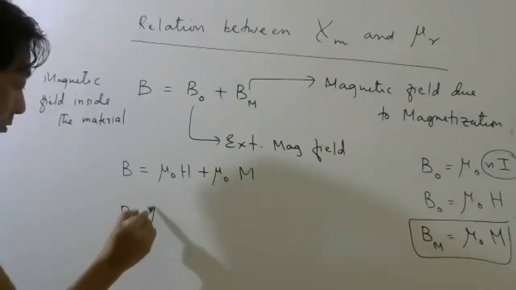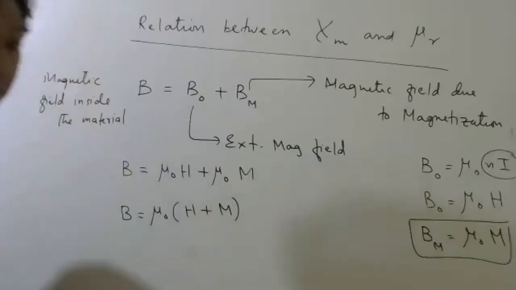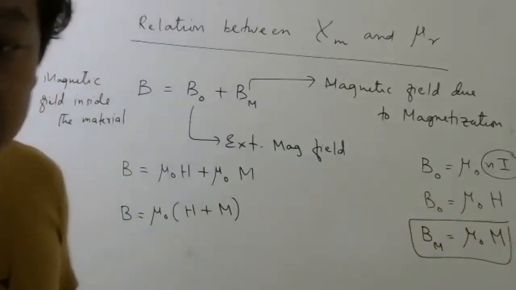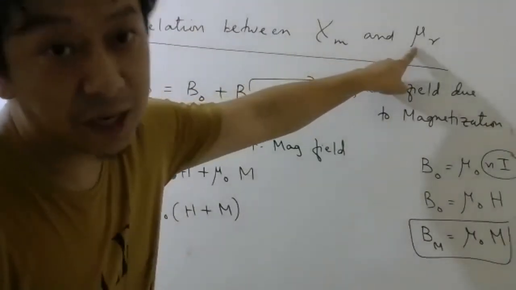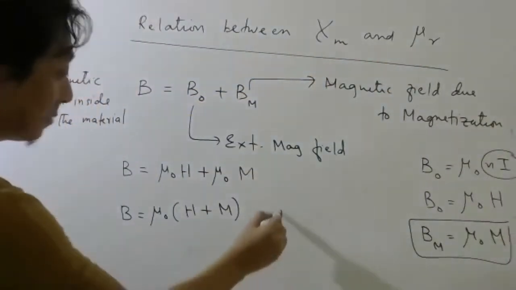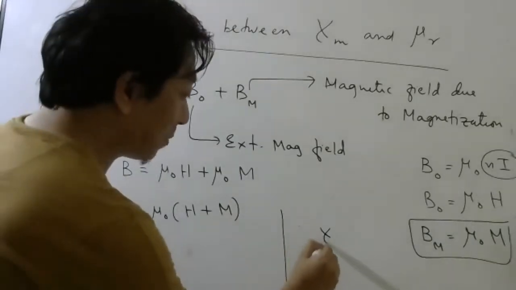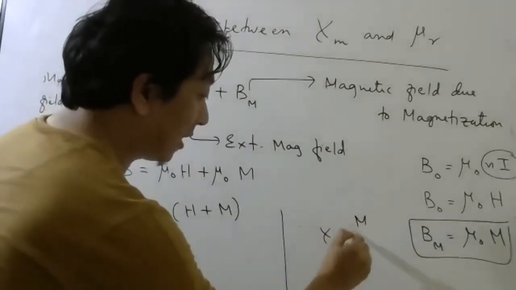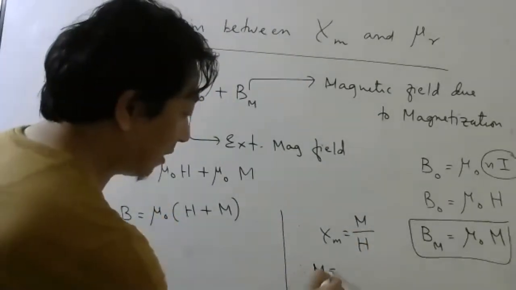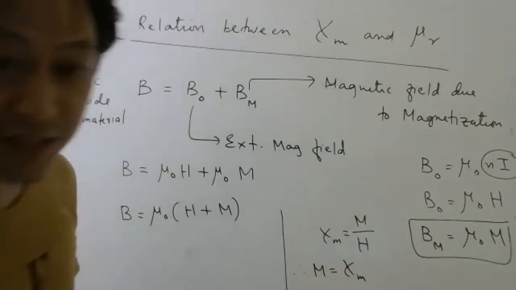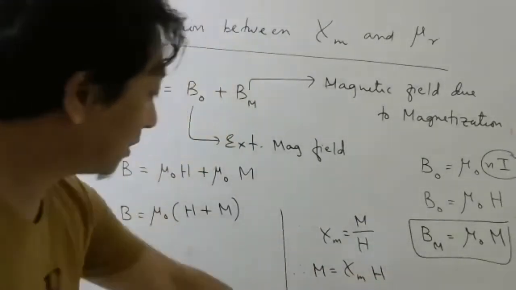So B equals mu naught common, H plus M. Now we want to derive the relation between what? Susceptibility and relative permeability. So let us bring susceptibility. From where will susceptibility come? What was the susceptibility definition? M by H. Correct or not? So therefore I can write M equals magnetic susceptibility into H. Let us substitute this here.